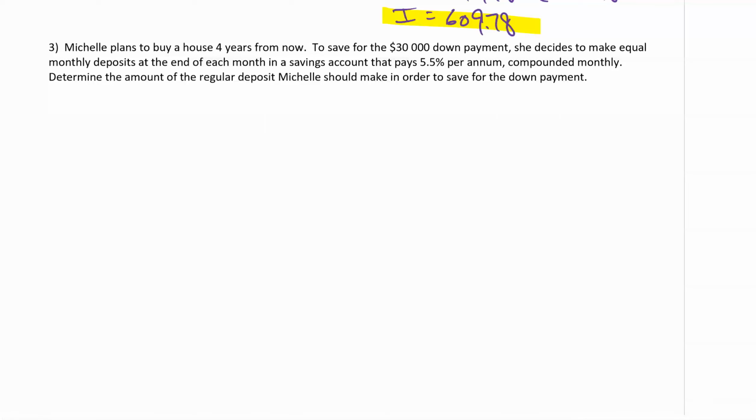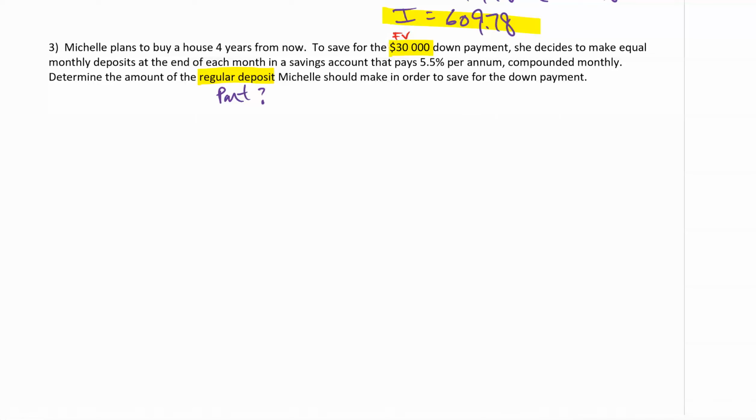Whoa. Somebody threw a curveball at us. Let's see if we can catch it and figure it out. Determine the amount of the regular deposit. This is saying, what is the PMT equal to? That she should make in order to save up for the down payment. She needs all that money to eventually be worth, Michelle that is, $30,000. So that $30,000, I'm going to come back and argue, is the future value.